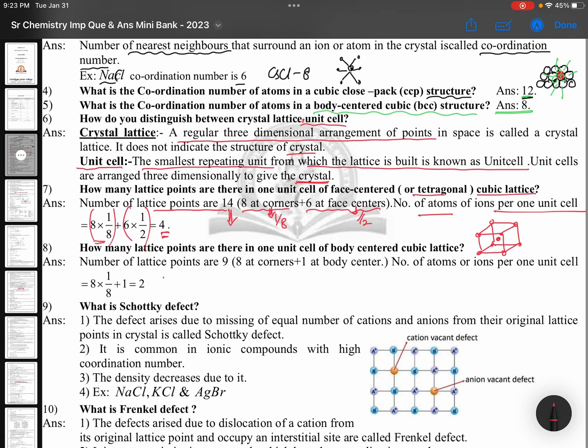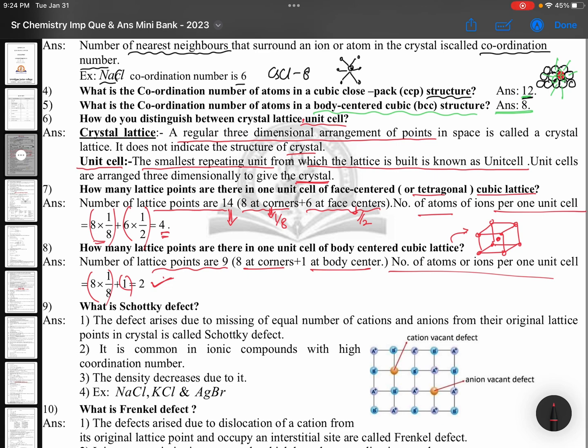Coming to 8th question. How many lattice points are there in one unit cell of body center? Body center, just now I told you, same structure is here. One is at body center. Now one body center means complete body center. And 8 are at corners. 8 into 1 by 8. Number of lattice points are 9. 8 at corners, 1 at body center. Number of atoms per unit cell will be 8 into 1 by 8 plus 1, that is nothing but 2.